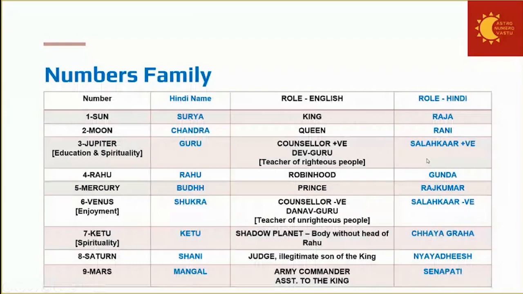Number 6, Venus, is the minister in the king's court, but this 6 is the teacher of the unrighteous people. Number 7 is Ketu, shadow planet, the body without the head of Rahu. Rahu and Ketu are basically two parts: Rahu is the head portion, Ketu is the bottom portion. 8, Saturn, is the judge, and also consider this as the illegitimate son of the king. 9 is Mars, who is the army commander, assistant to the king. Now keep these roles in mind, then it will be easy for you to understand the relationship.